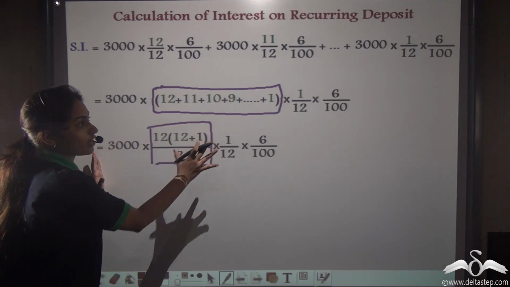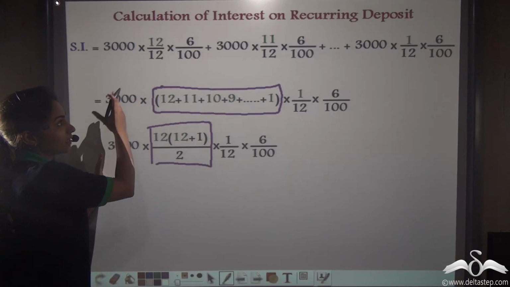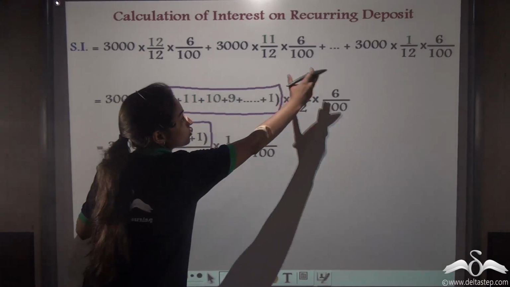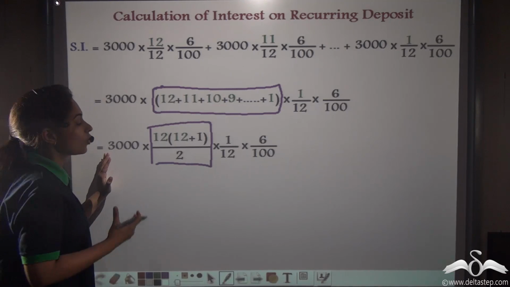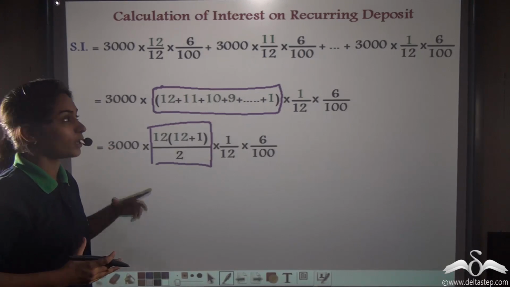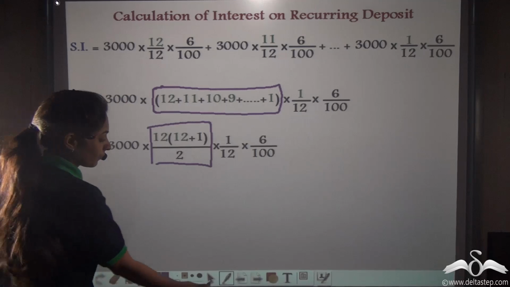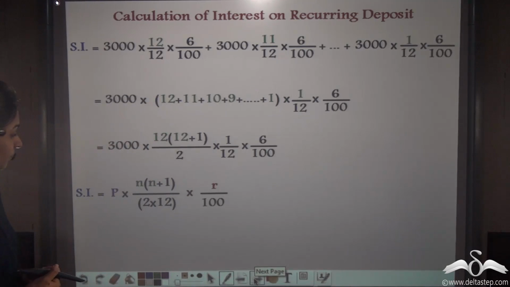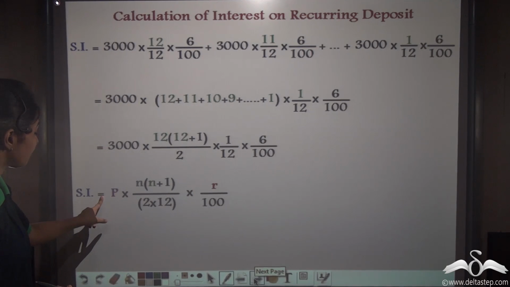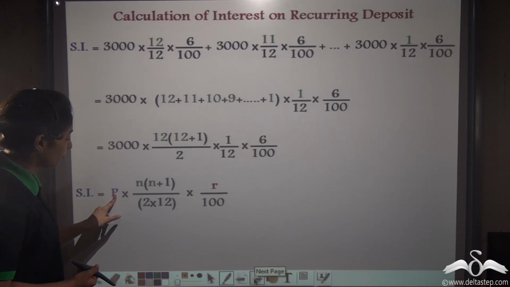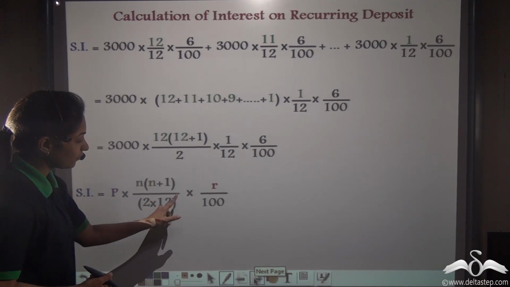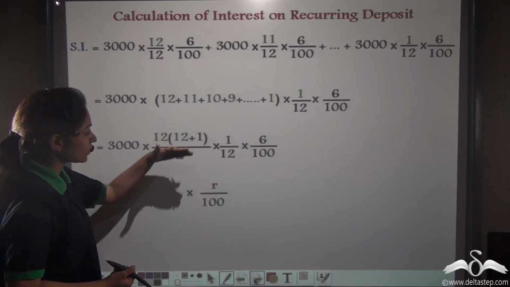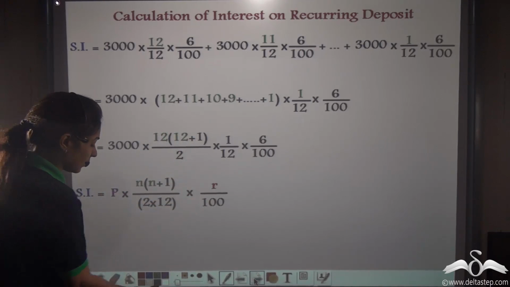Now, if I want to generalize this, in each and every sum, you cannot write so many terms and then calculate. It will take a lot of time. It will be time consuming. So what we will do, we will generalize a formula for such sums. Look at this. This is actually the generalized formula where SI is equal to P into n into n plus 1 by 2 into 1 by 12 into R by 100. Now how is this and this same? Let us see.